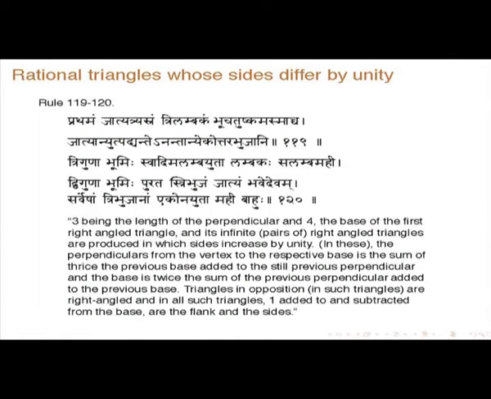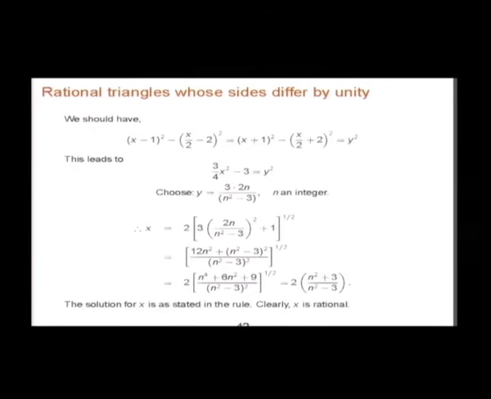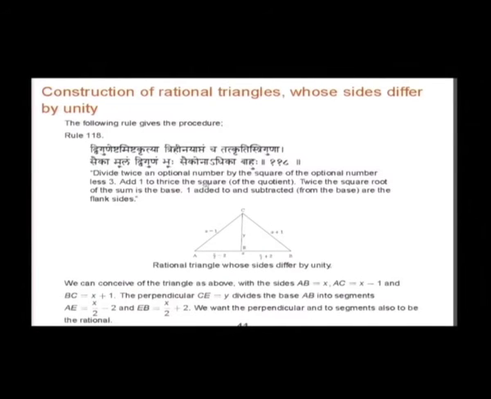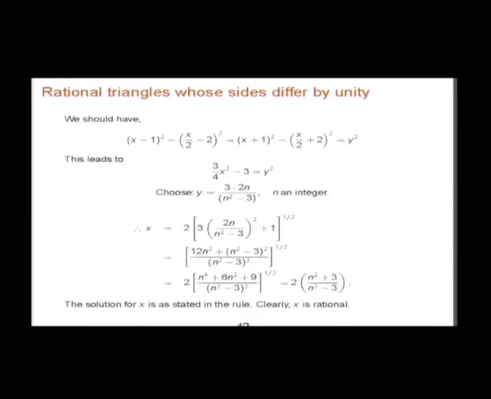Now, a very important thing is that he will generate an infinite number of triangles with this kind of a procedure. That is what is stated here. I will tell you what he wants to do. See, essentially you are having this kind of a thing. This is a triangle, right? Considering the fact that these are right angle triangles, one can easily get this result: 3 by 4 x squared minus 3 is equal to y squared. See, x and y should satisfy this relation, where y is a perpendicular.